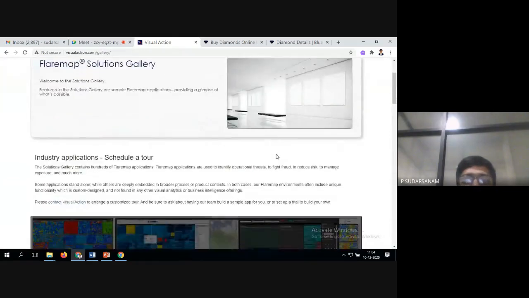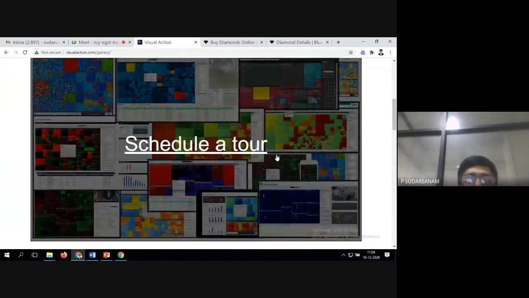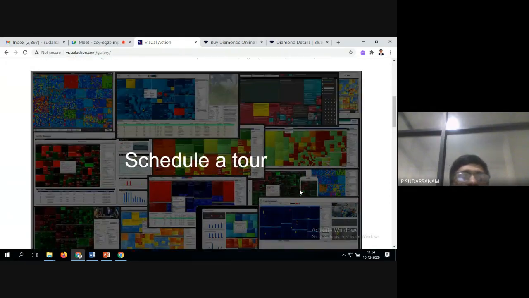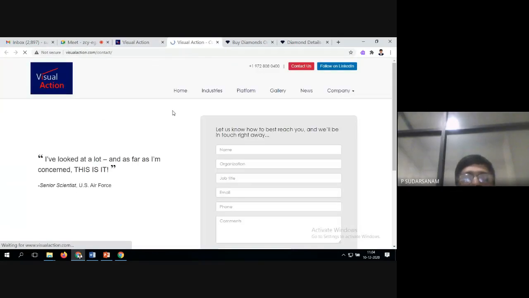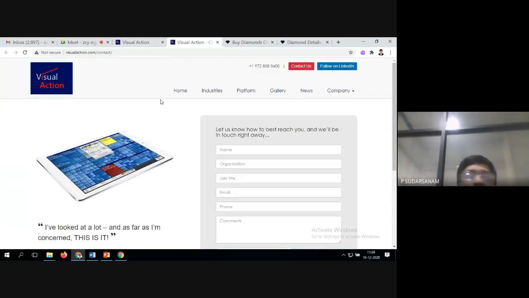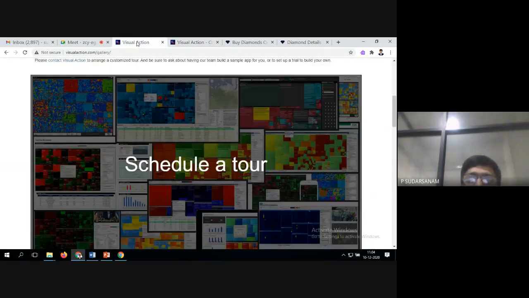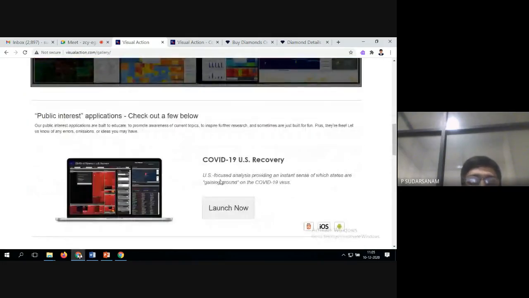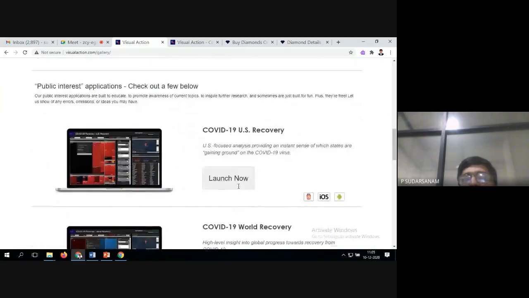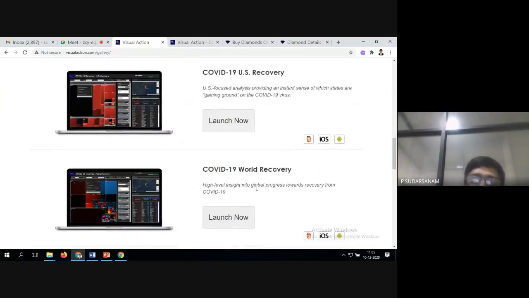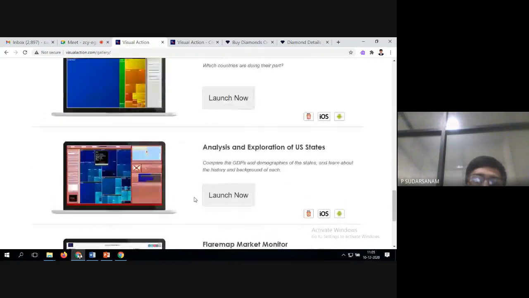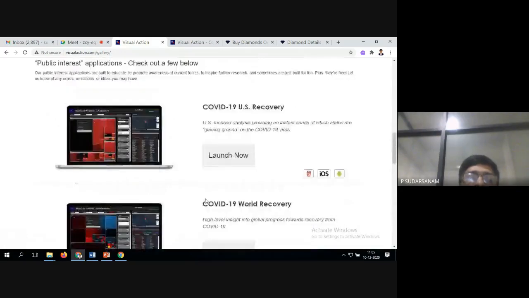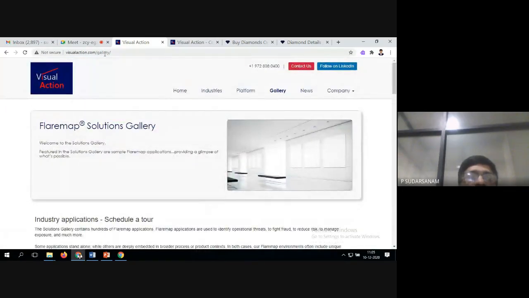About the galleries, see here, the schedule for the tours, wherever you want, you can see the maximum pictures, how they are available. So you can check one by one, and wherever you want to visit, you can go for the online visit and schedule the tour. So this is what they have done here. Still you have many items, COVID-19, US recovery plans, some information they have given. So this is the link they have given one-to-one, that is the advanced filters. Advanced filters is nothing but this one only.